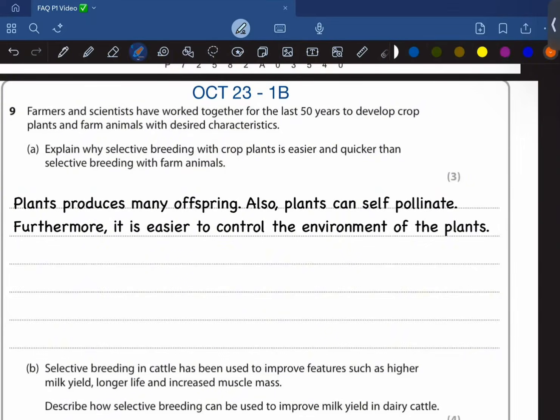So plants produce many offspring, and hence it is easier for them for breeding. Also, plants can self-pollinate, and furthermore, it is easier to control the environment of the plants.